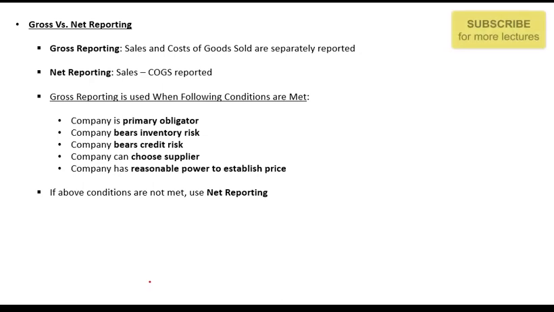Moving on. With respect to reporting of your sales, there can be two types of reporting: gross reporting and net reporting. What is the difference? Let's say that there is an airline.